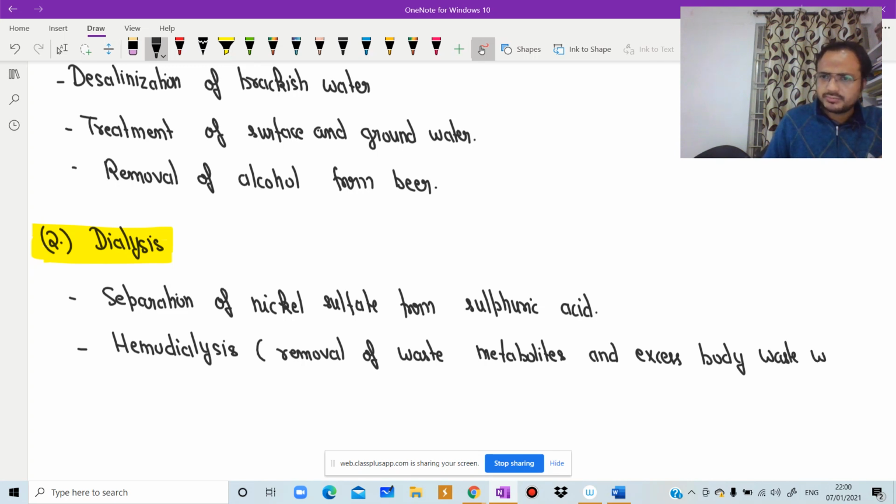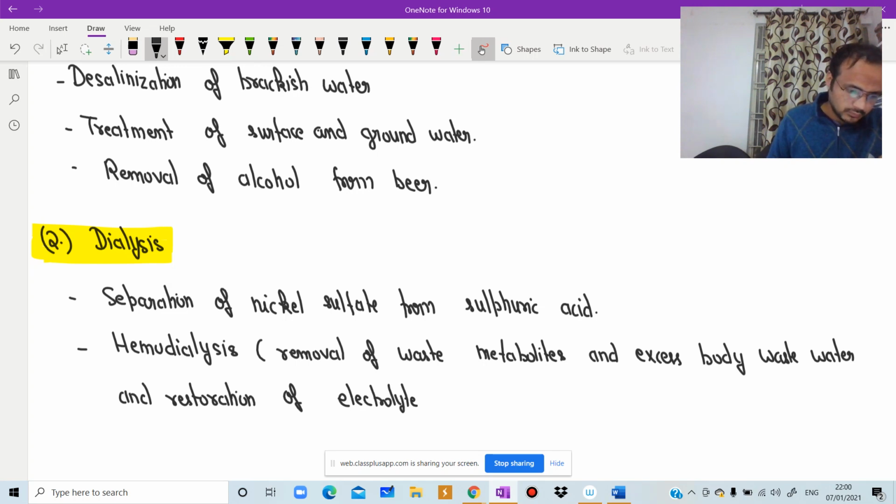It is a medical application. And restoration of electrolyte balance in blood.